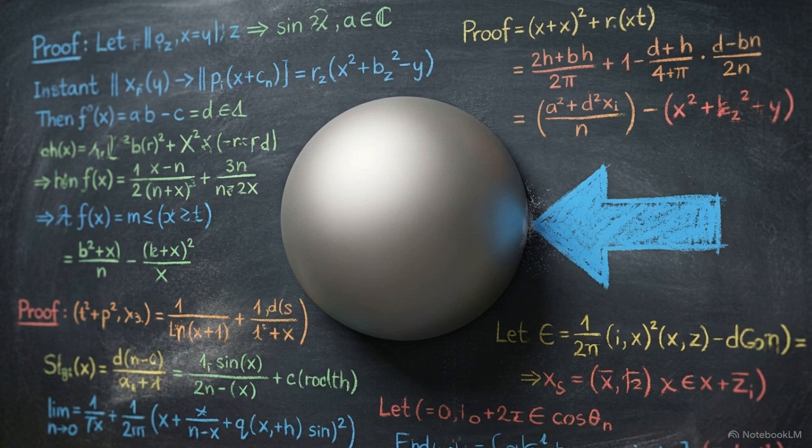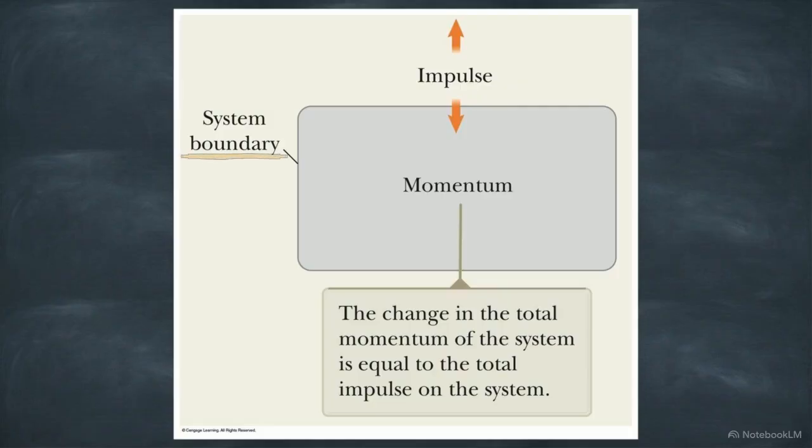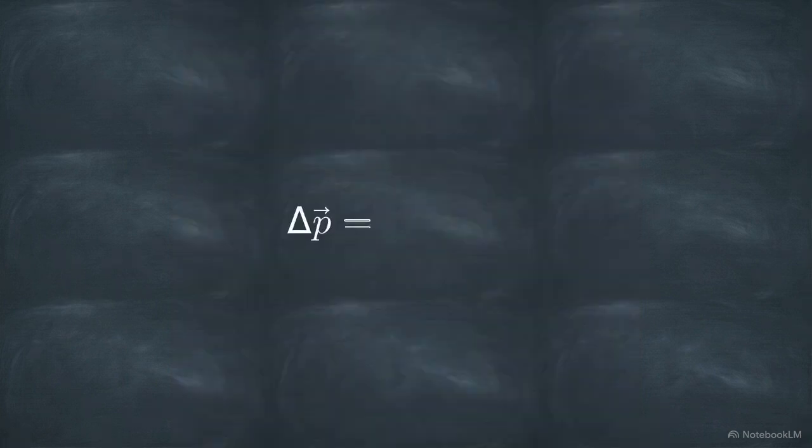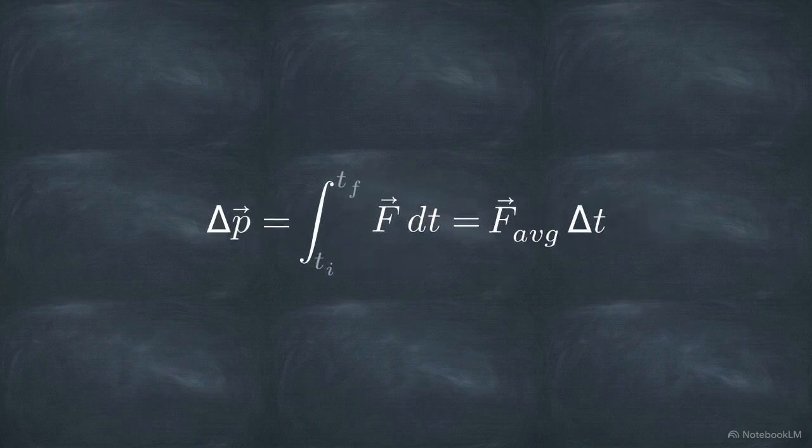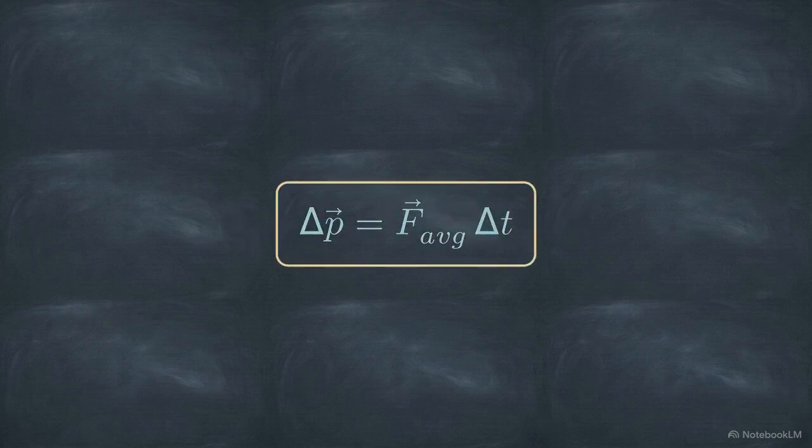Force functions as an active agent of momentum transfer over time, representing a dynamic shift from the static pushes and pulls of basic kinematics. This diagram illustrates a system boundary. When an external force acts across this boundary, physicists state that it delivers an impulse. Because the actual forces of a collision fluctuate wildly, we isolate the event by integrating the force over the precise time interval of the crash. The result of this integral equals the total change in momentum.